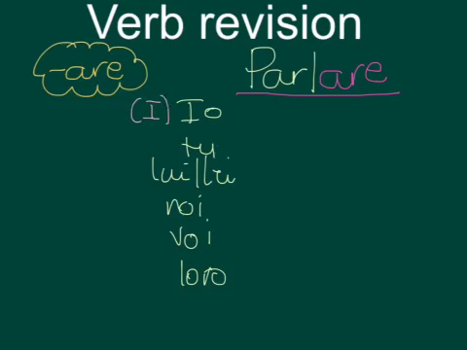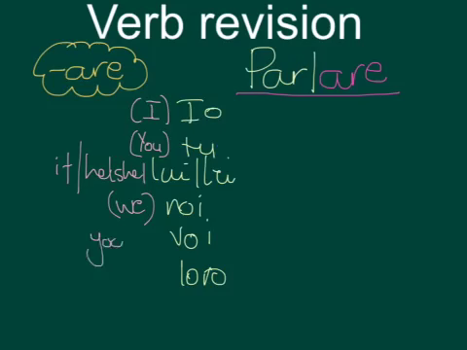I, then you, then he, she, and it also does mean it. What about here? We, you all or you plural, and then they. That's the order in English. You need to know that.